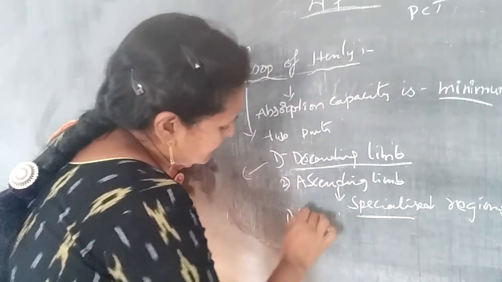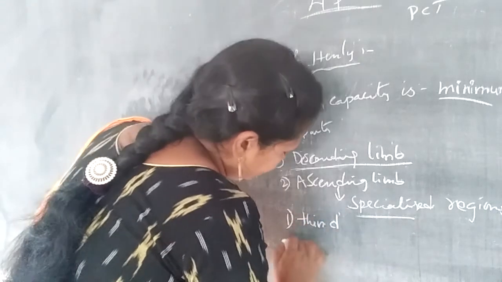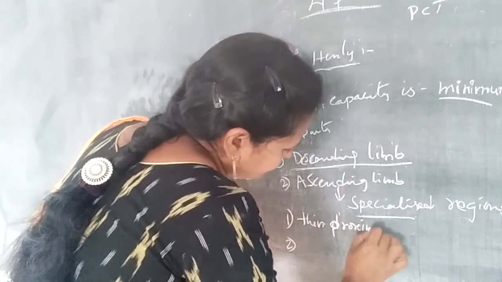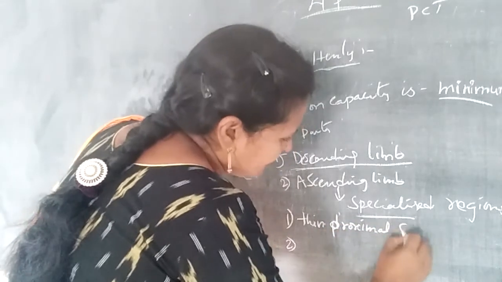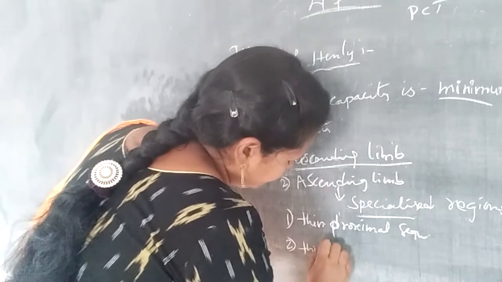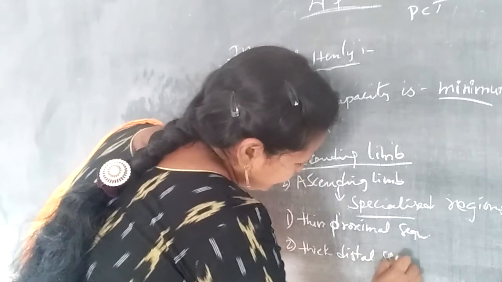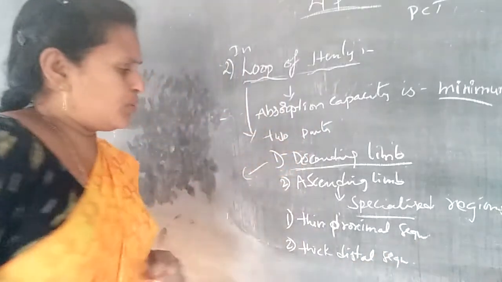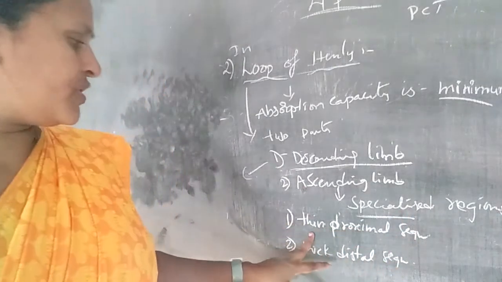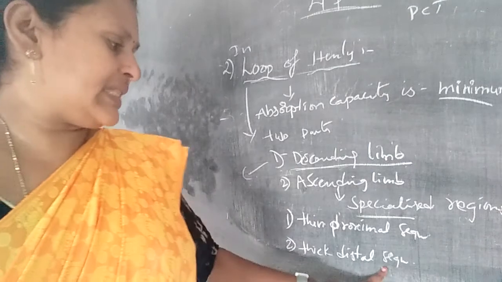The first one is the thin proximal segment, and the second one is the thick distal segment.